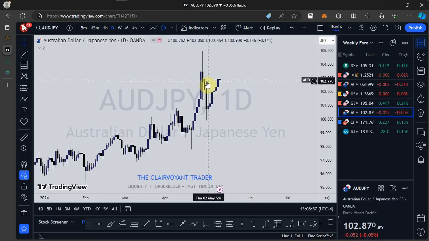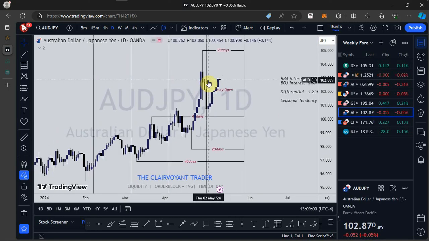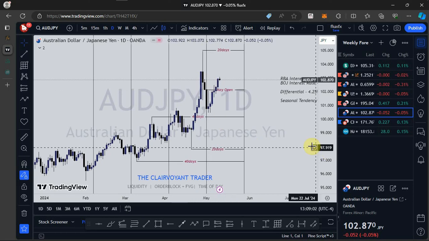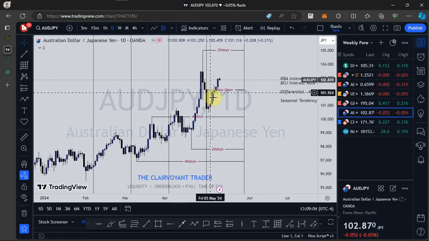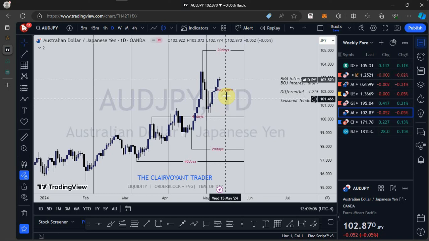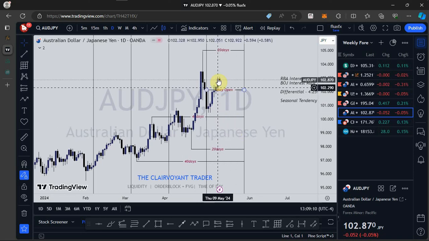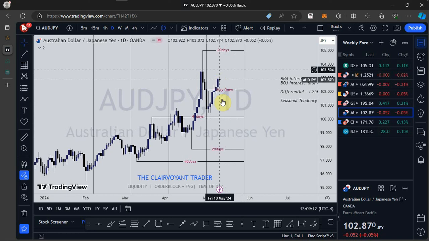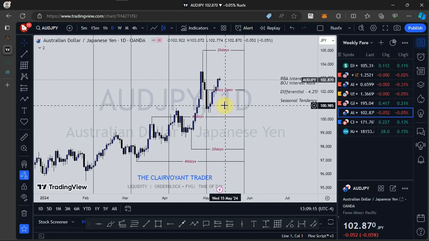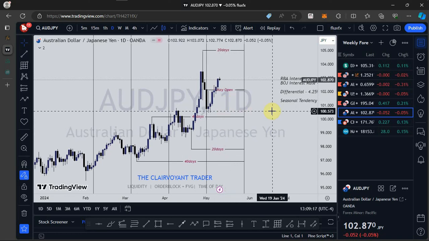That makes for an SMT divergence. So going into next week, I'm expecting to see AUDJPY give us a bearish movement. I'm bearish on AUDJPY as well. So that is just that for AUDJPY.